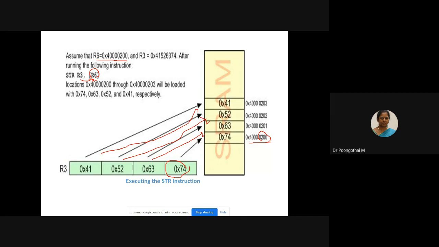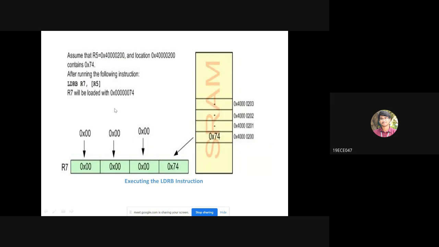Is that clear, students? Yes, ma'am. Okay, just analyze this diagram. What do you infer from this? Please tell me. Only 1 byte is loaded, ma'am.